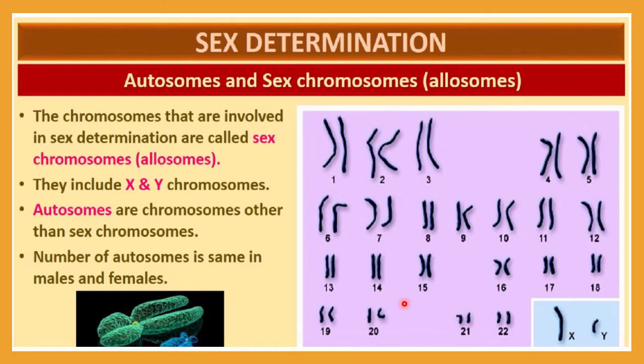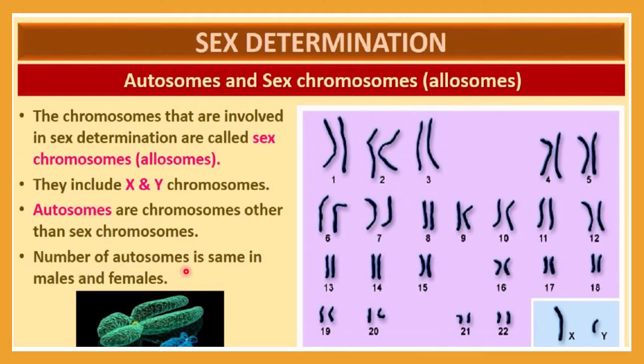The rest of the 22 pairs are all considered autosomes. These are not responsible for determination of sex, and that's why they are called autosomes.